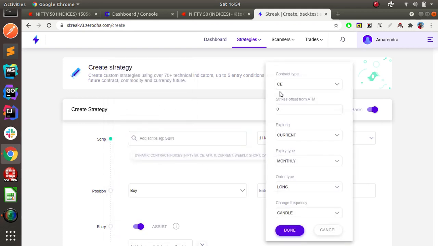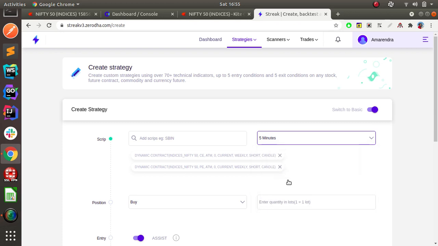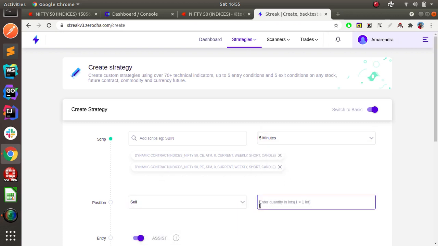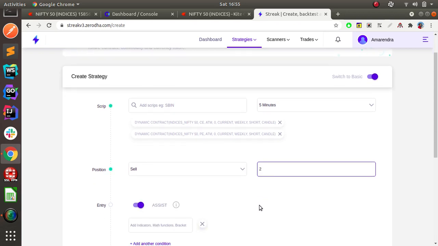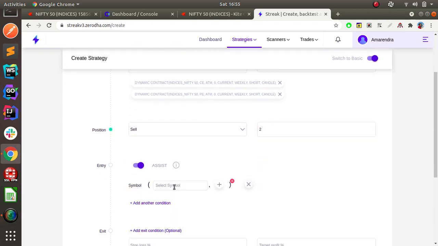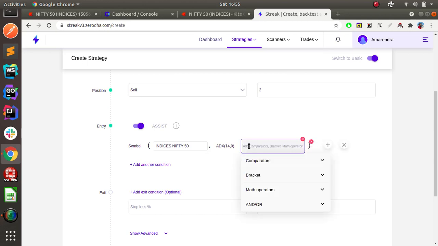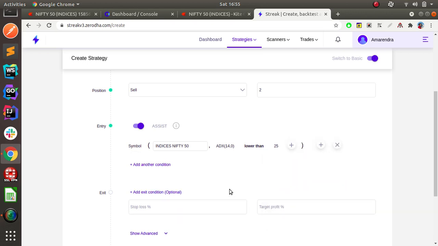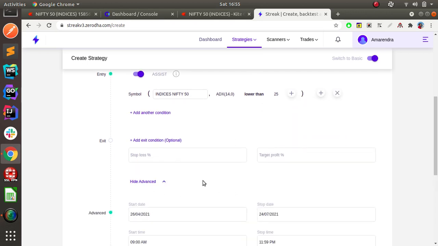Nifty 50 PE current weekly short. The time frame we are going to use is 5 minutes, and it doesn't matter since we have shorted here, it doesn't apply, but still for better reading I am going to sell 2 lots. So as we discussed, we are going to use in the Nifty 50 symbol ADX lower than 25. Okay, so again, stop loss and target is your wish.